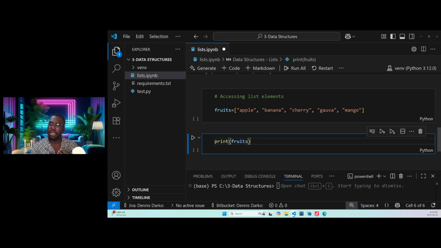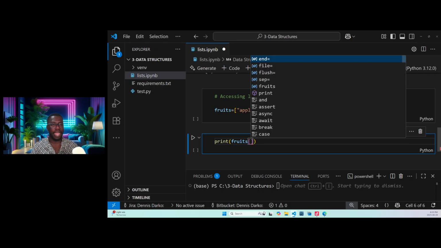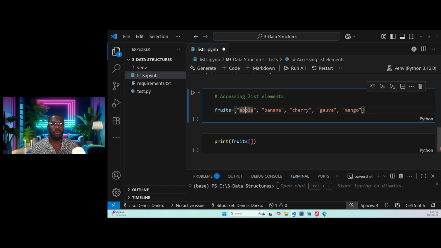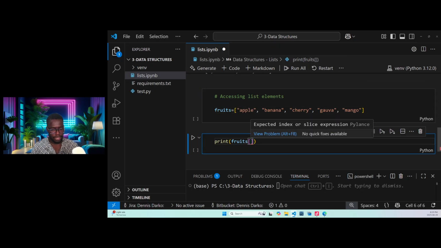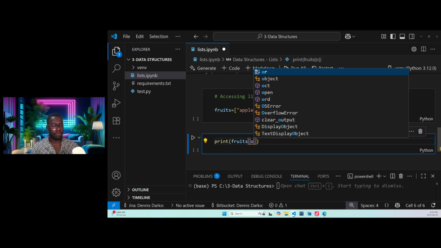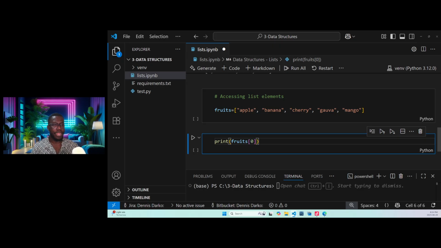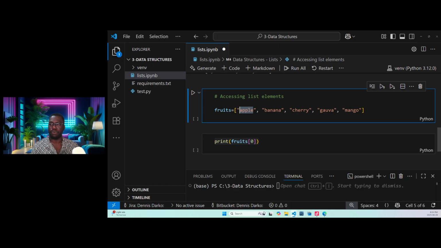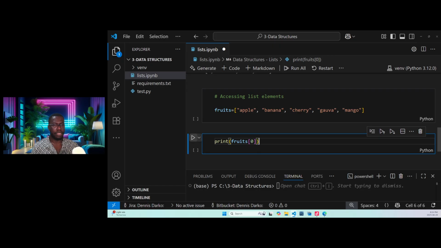We access the elements using the same square brackets. I just bring the square bracket like this. And then, instead of using the name of the element here, I am not going to use that. I'm going to use the index. So let's say I want to access apple. Apple's index will be 0. Now, if I run this, I am going to get the result of only the element apple, which is part of this list in this particular variable. So let me run this here.